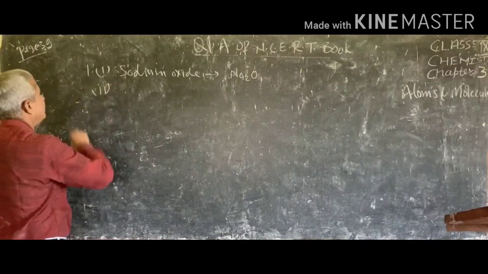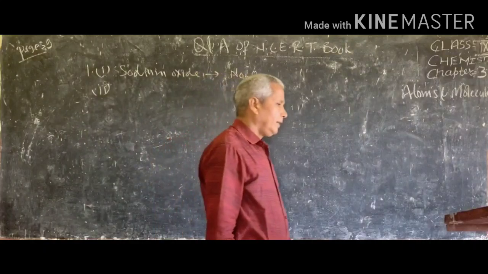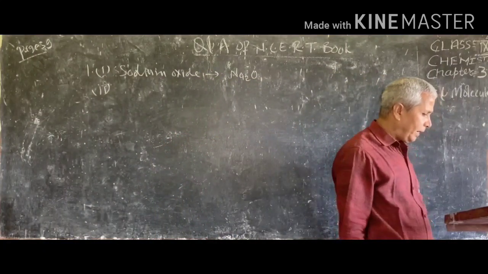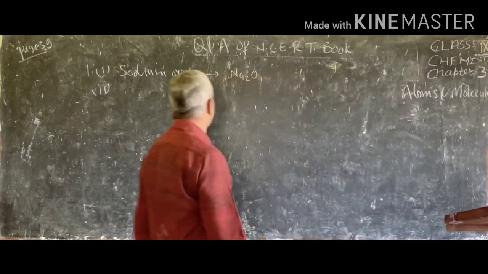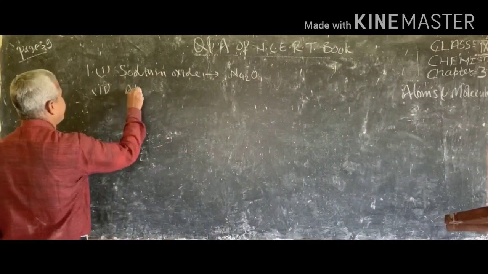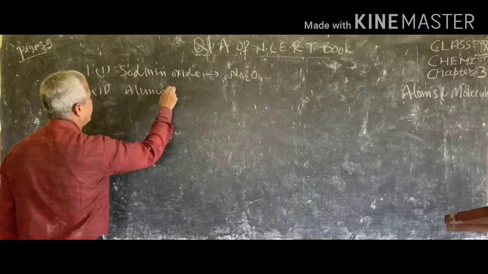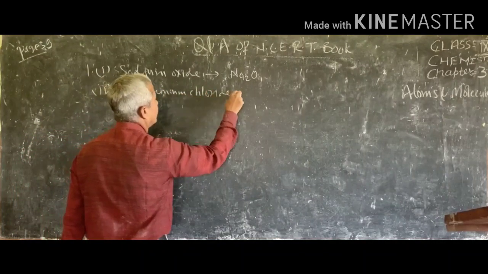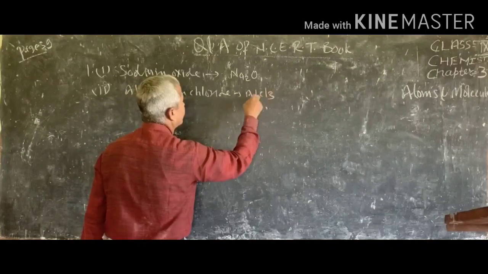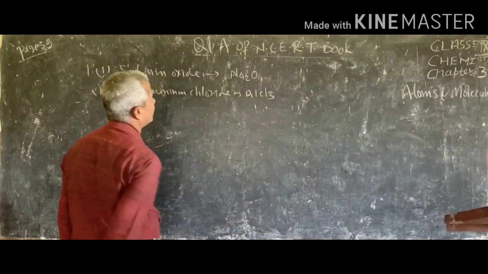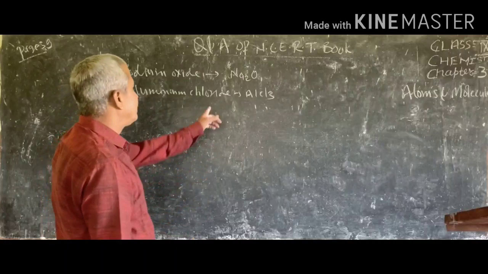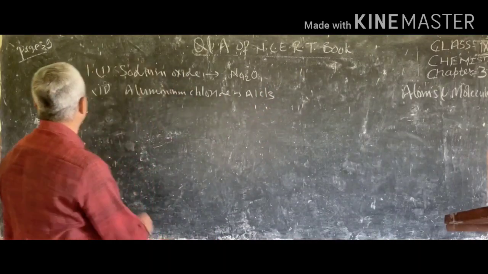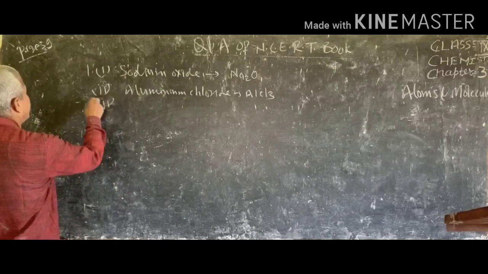Second, we have written so many formulas, so it is very easy. Aluminum chloride is AlCl3, because the valence of aluminum is 3, because it is Al3+ and Cl 1−, so this will become AlCl3.